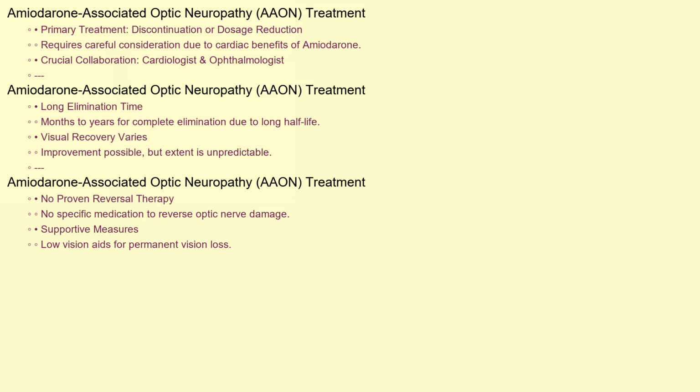Even after stopping amiodarone, it can take months or even years for the drug to be fully eliminated from the body due to its long half-life. While some patients experience improvement in their vision after discontinuation, the degree of recovery varies. There is no proven medication or specific therapy to reverse the damage to the optic nerve. Supportive measures, such as low vision aids, may be helpful for patients with permanent vision loss.